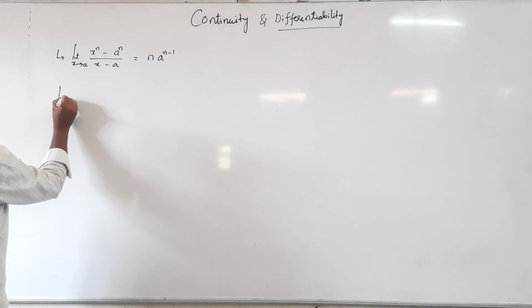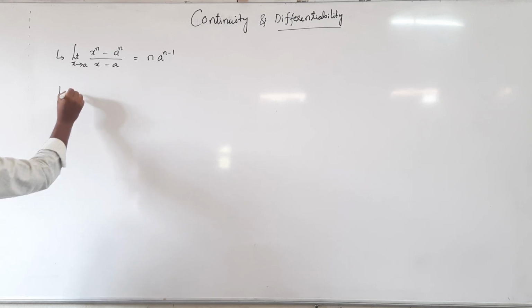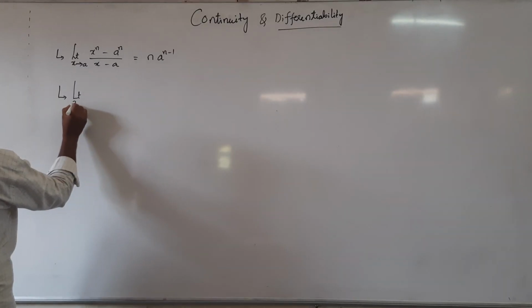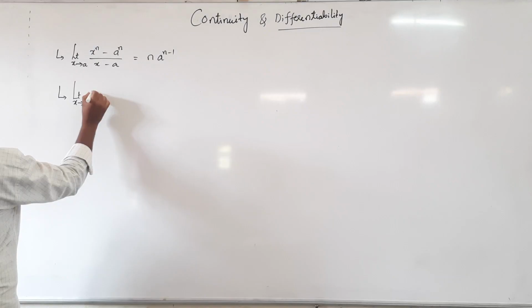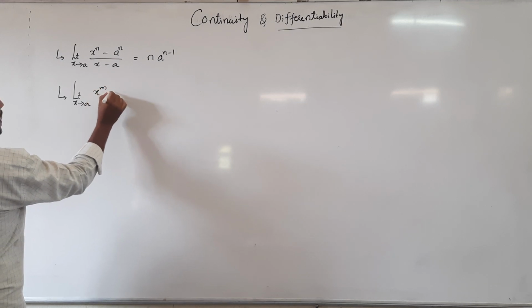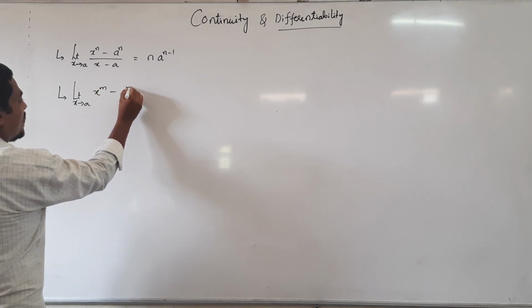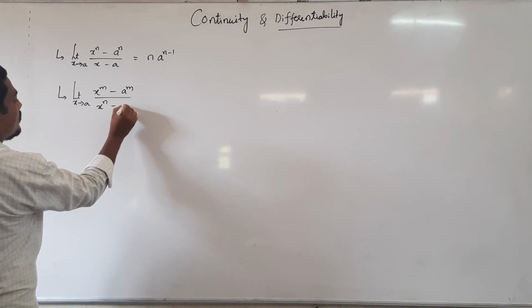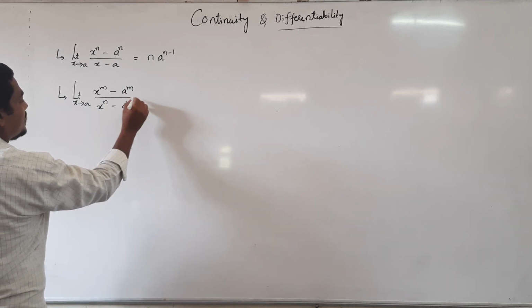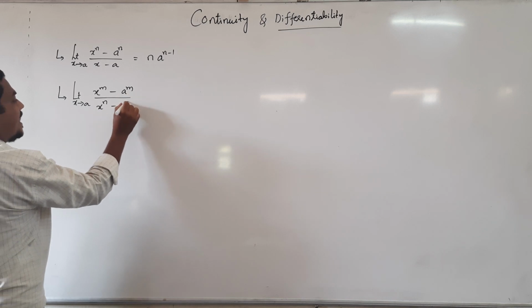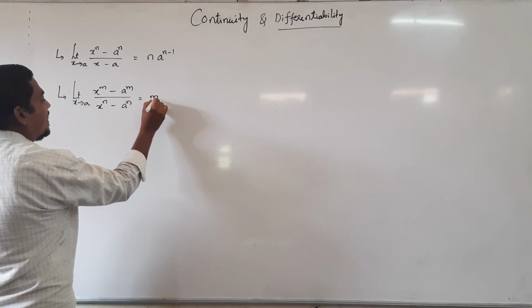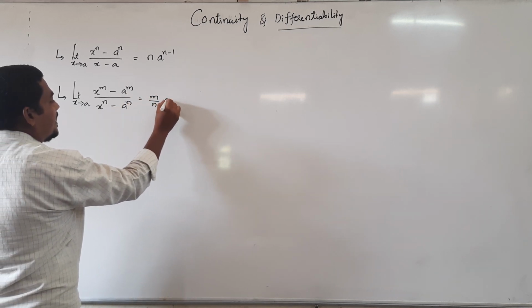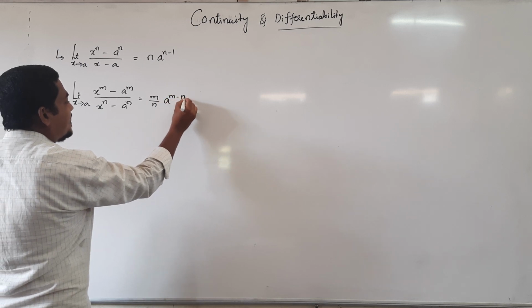Then one more limit, limit as x tends to a of (x power m minus a power m) divided by (x power n minus a power n), that's equal to m by n into a power m minus n.